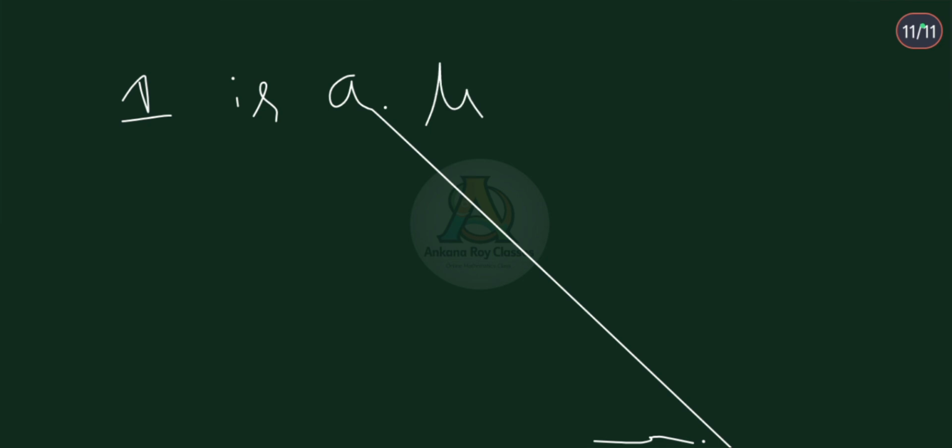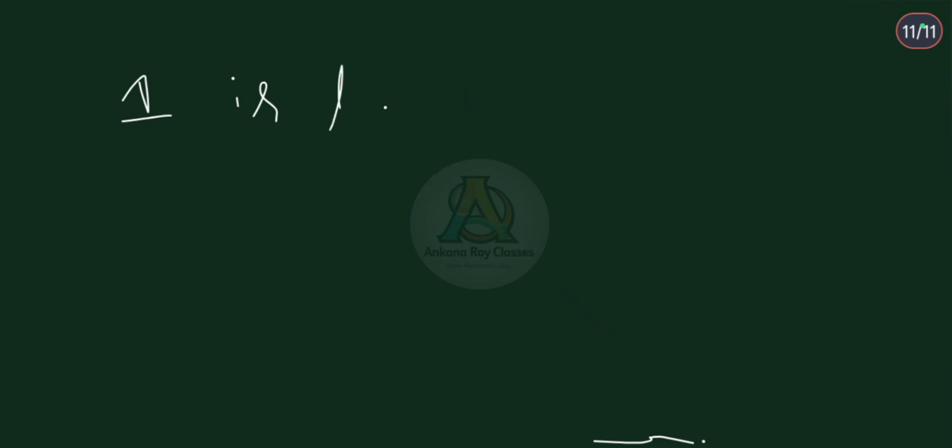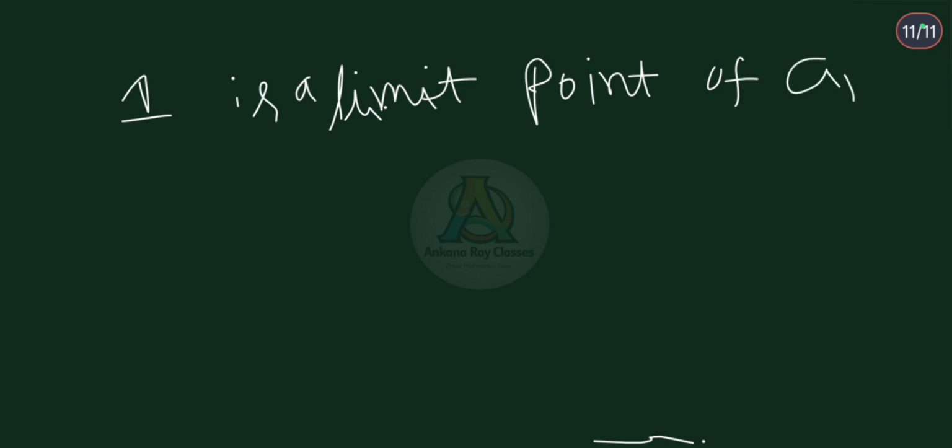Therefore, 1 is a limit point of an. And the maximum value of cos x is 1.